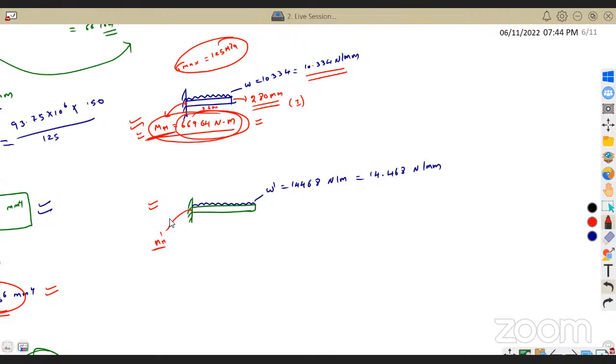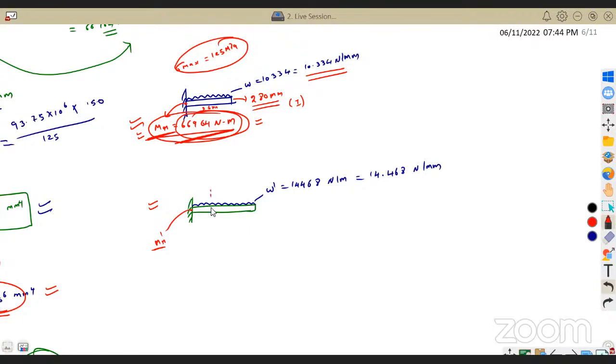more cover plate. That is, I need to increase the moment of inertia, but I should not increase it for the complete length. What is the reason? Until the moment was 66964, there is no need for you to increase the moment of inertia. What I meant, I will say here.